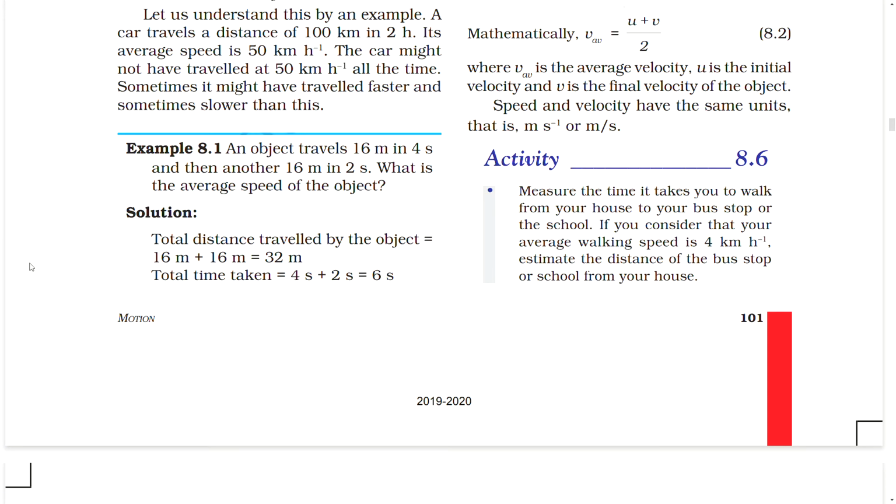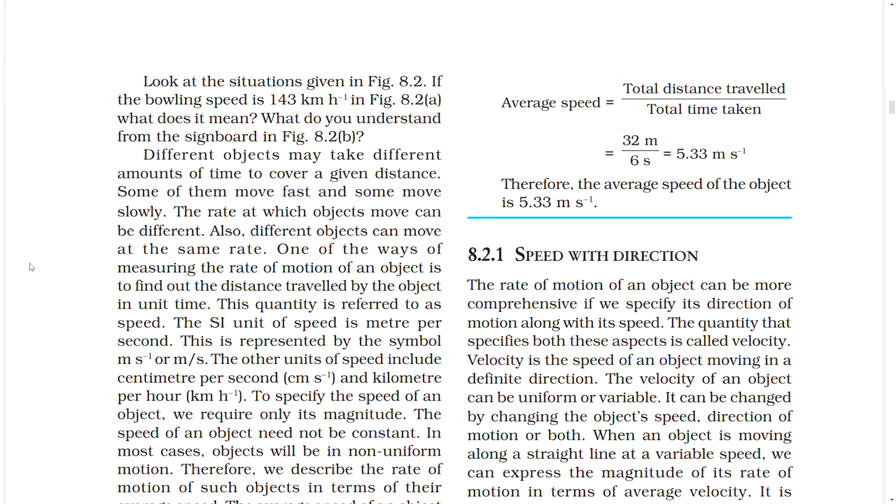Example 8.1. An object travels 16 meters in 4 seconds and then another 16 meters in 2 seconds. What is the average speed of the object? Solution. Total distance traveled by the object is 16 meters plus 16 meters equal to 32 meters. Total time taken is 4 seconds plus 2 seconds equal to 6 seconds. Average speed equals total distance traveled divided by total time taken, equal to 32 meters by 6 seconds, equal to 5.33 meters per second. Therefore, the average speed of the object is 5.33 meters per second.